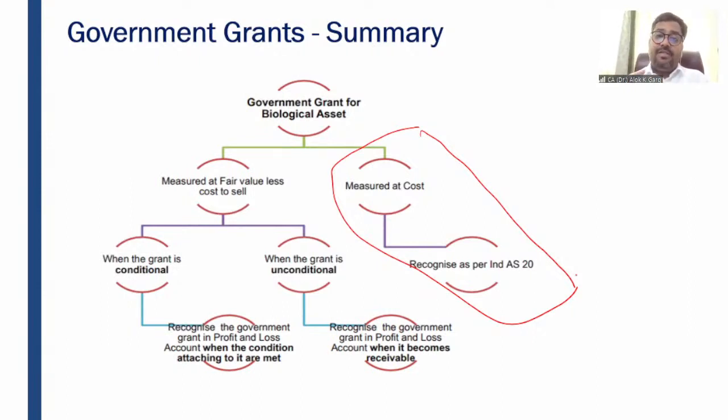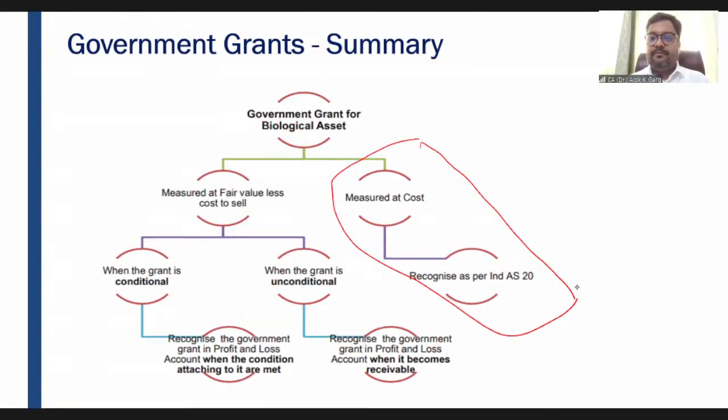But if the biological asset is measured at fair value less cost to sell, it means within Ind AS 41. In that case, the government grant is also accounted for or treated under Ind AS 41, right? So government grant has to be recognized as per Ind AS 41. Clear? I hope it is clear. Is it clear, guys?